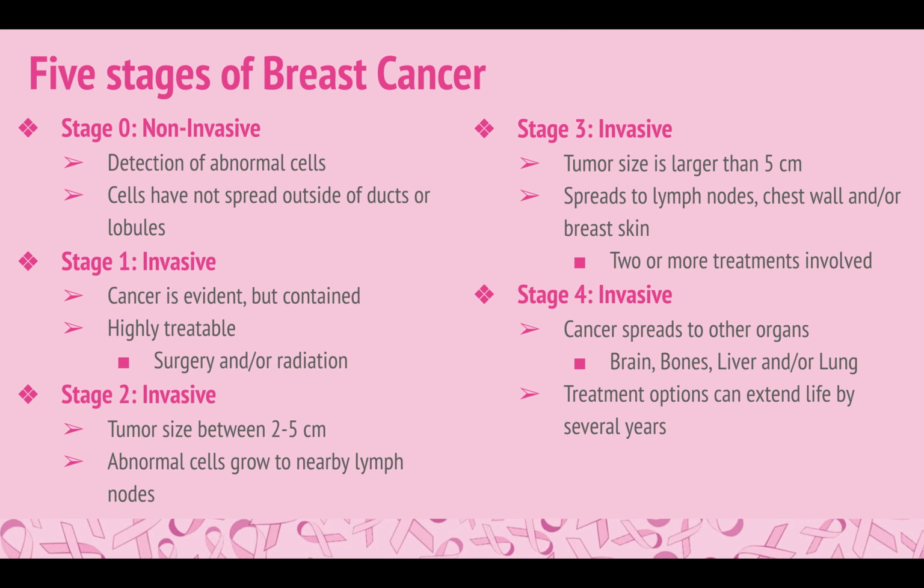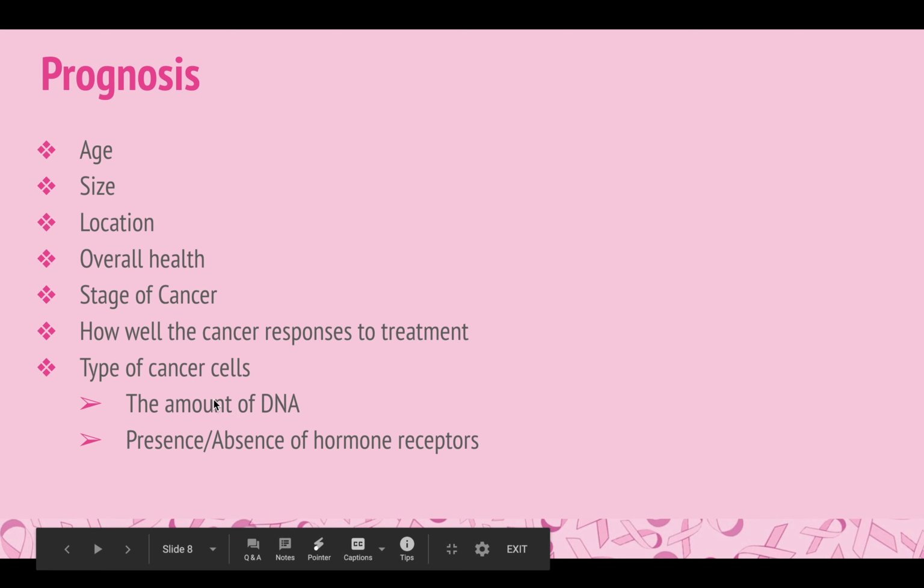Stage 1 breast cancer can be treated with surgery, radiation, or a combination. Stage 2 is considered to involve cancerous cells beginning to spread to nearby lymph nodes. In stage 3, tumor size tends to be around 2 to 5 centimeters. Cancerous cells have spread to multiple lymph nodes, breast, skin, or chest wall during this invasive stage, and 2 or more treatments are typically given in this stage. Stage 4 involves cancerous cells metastasizing to organs such as the brain, bone, liver, and lungs, and there are a variety of treatment options that can prolong life.